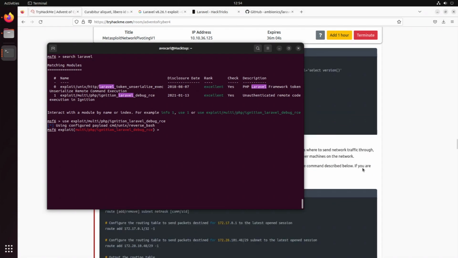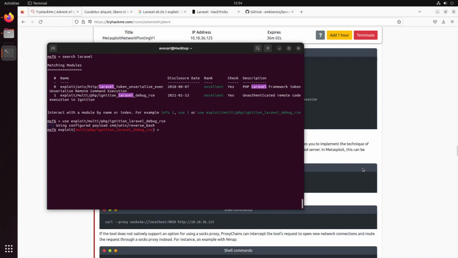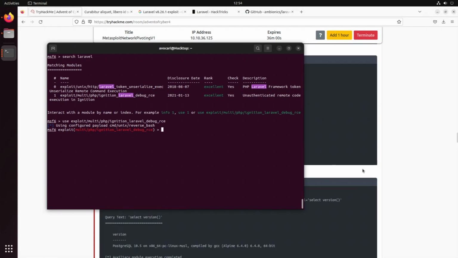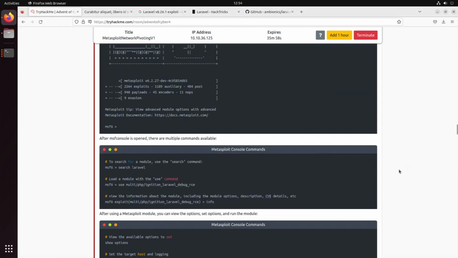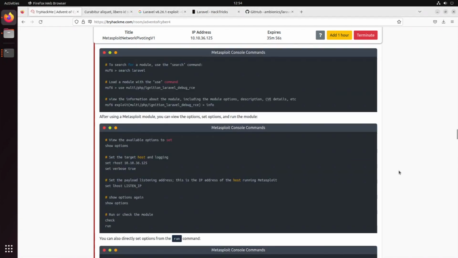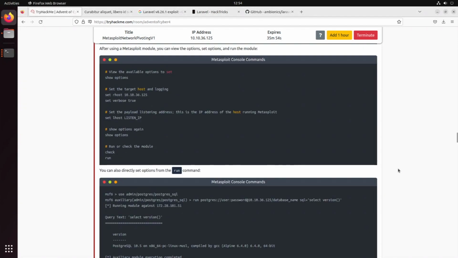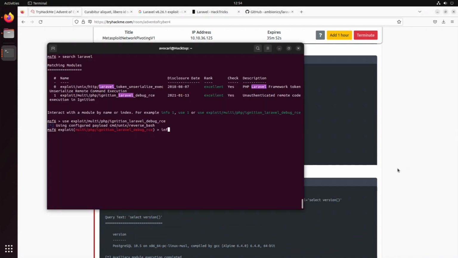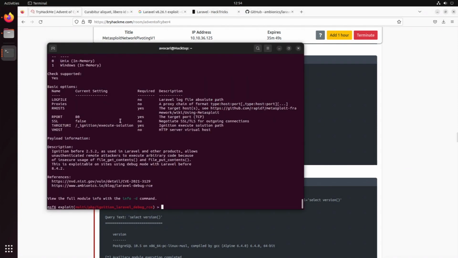What we could do, as the first part, is check whether it is actually vulnerable or not. Let's see what is available to us here. We can use info. You can see the target port is 80.